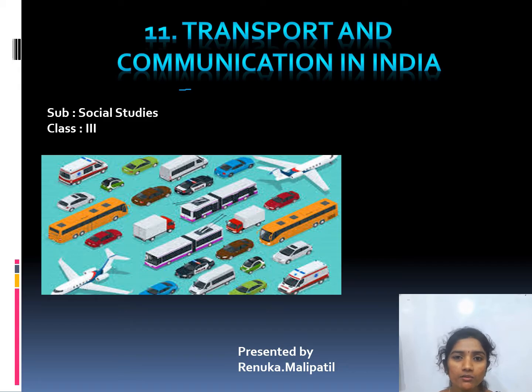Which are the neighboring countries? The different countries which are surrounding India in the north, south, west and east are called neighboring countries. Next, the subcontinent. What is the meaning of subcontinent, children?